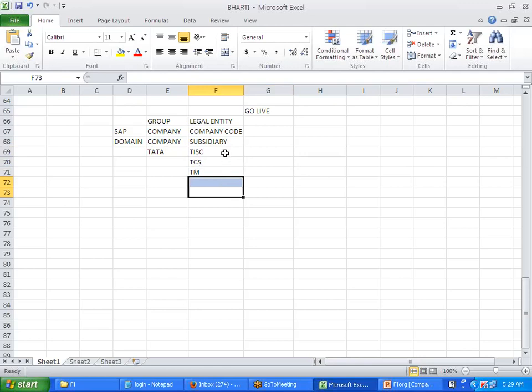So you have to derive individual balance sheets and P&L accounts. That is why this has a legal binding, and that is why this is called a legal entity.